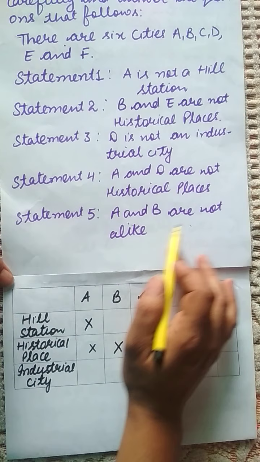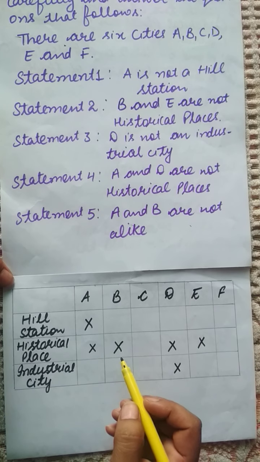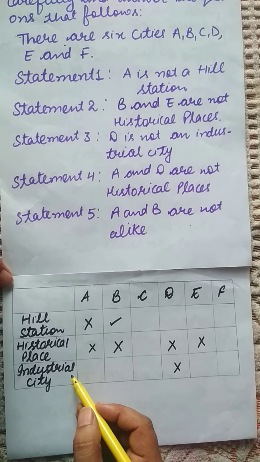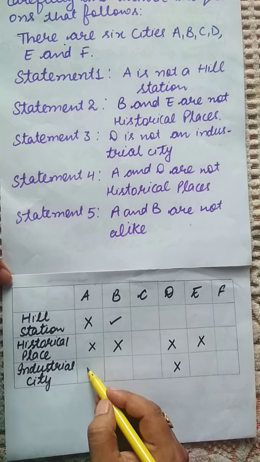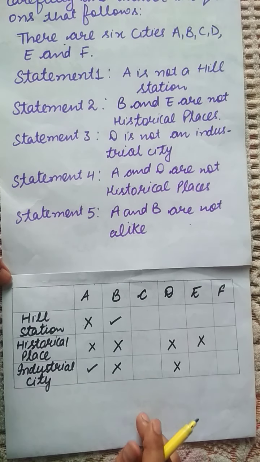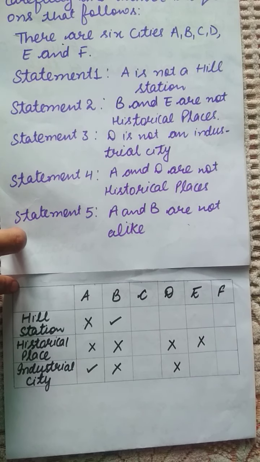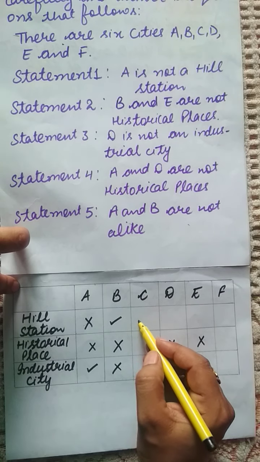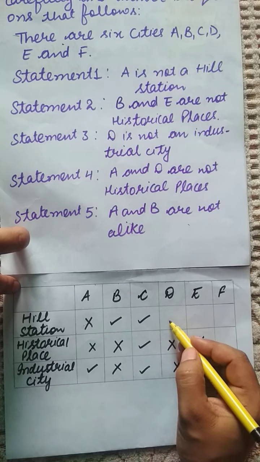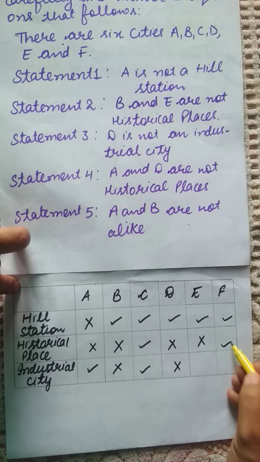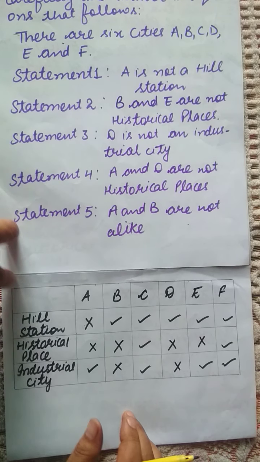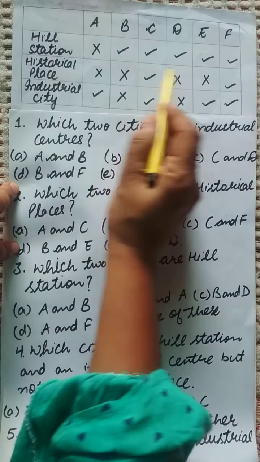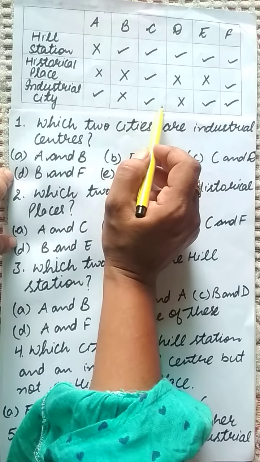Next one is A and B are not alike. A and B both are not the same. So if A is not a hill station, it means B is a hill station. If A is an industrial city, then B is not an industrial city. So from the above information I have put ticks and crosses. The remaining parts I'll put a tick here as per the above information. Now from this information filled in this table, I'll answer the given questions.